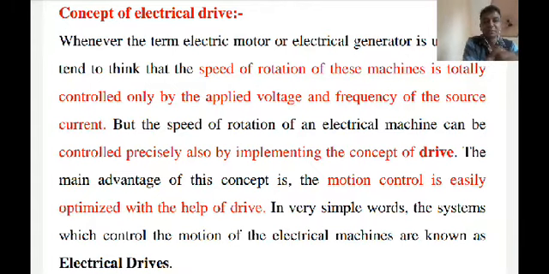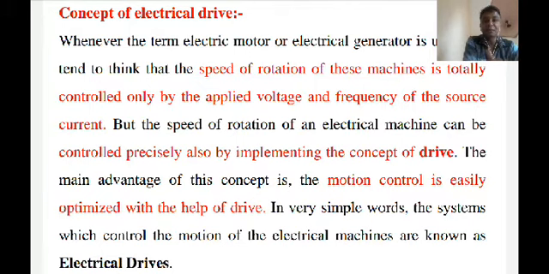DC machines include the permanent magnet DC motor, DC shunt motor, and DC series motor. The DC compound motor has two types: cumulative compound motor and differential compound motor. Three phase AC motors include the three phase squirrel cage motor, three phase slip ring motor, and linear induction motor. In single phase, there are various types of single phase induction motor.